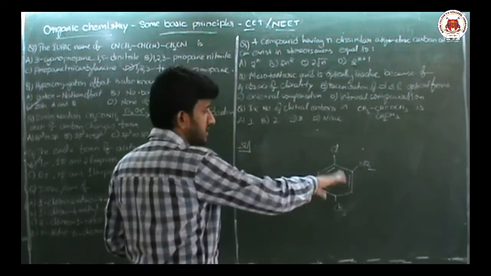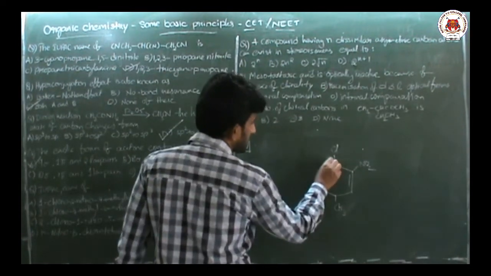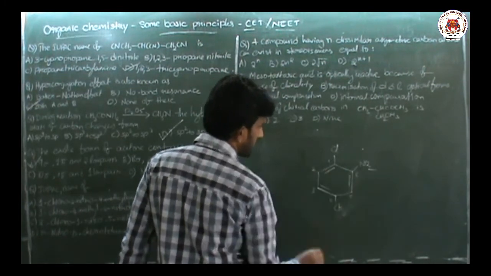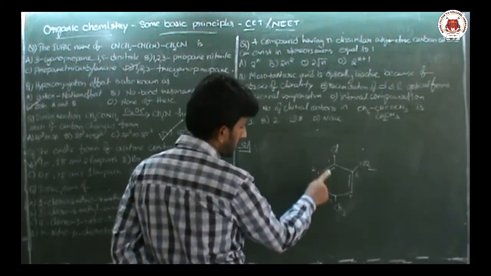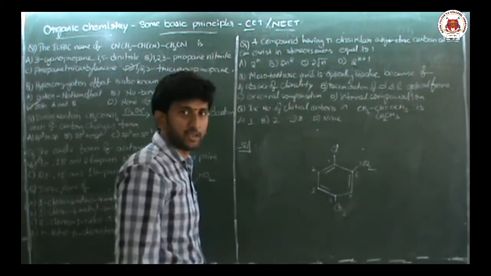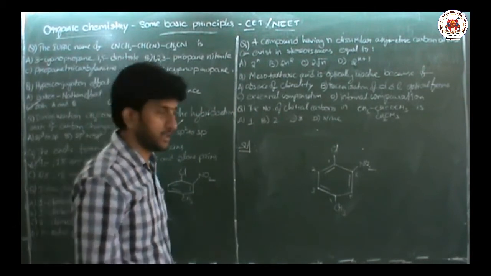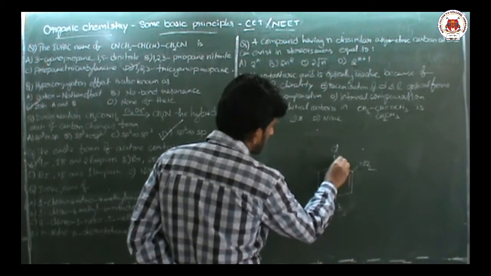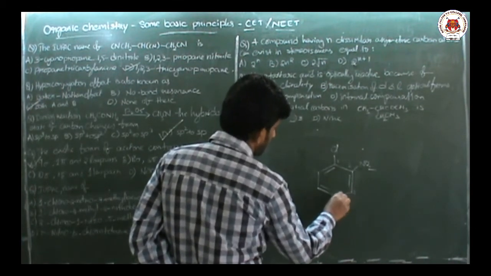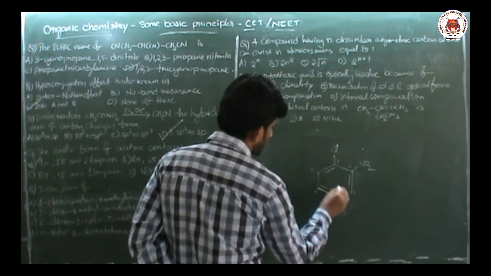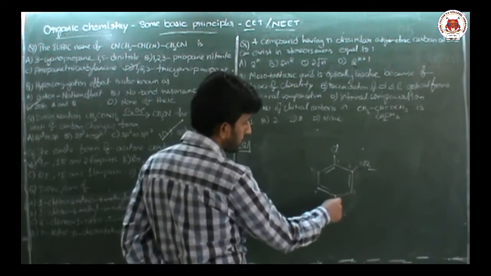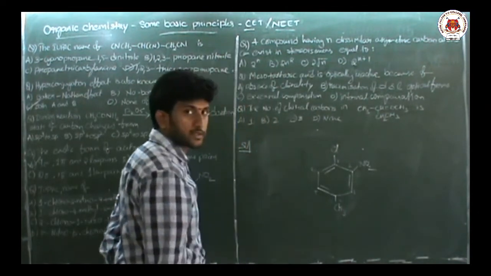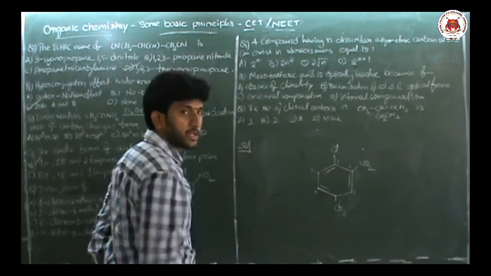If I follow this type of numbering, starting with C as 1, 2, 3, 4, 5, 6, then what will be the least sum rule? 1 plus 4 plus 6, means 11 it will become, right? But if I go in this way, 1, 2, 3, 4, 5, 6, then 1 plus 2 plus 4, means 7. So which is the correct numbering? This way of numbering is correct.